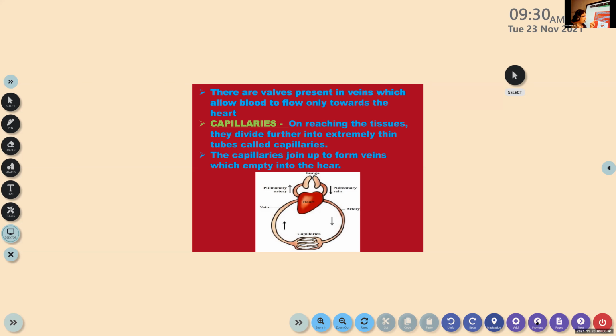Now, from the heart there are two openings. One is the pulmonary artery, one is the pulmonary vein. Before oxygen-rich blood comes to the artery, while you breathe in, from the lungs the oxygen-rich blood enters through the pulmonary vein. That is what is causing your confusion. So before the blood reaches the artery, when you breathe in, oxygen enters through the pulmonary vein.